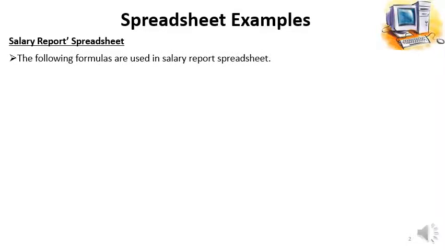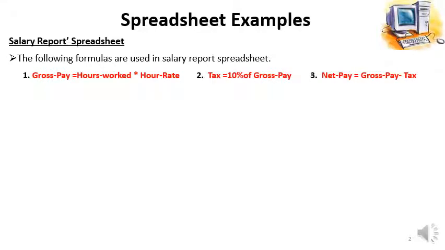The following formulas are used in the salary report spreadsheet. The first formula is to find out the gross pay, which is equal to hours worked multiplied with hour rate, and the second formula is to calculate the tax, which is 10% of the gross pay, and the third formula is to calculate the net pay, and this is by subtracting the tax from the gross pay.